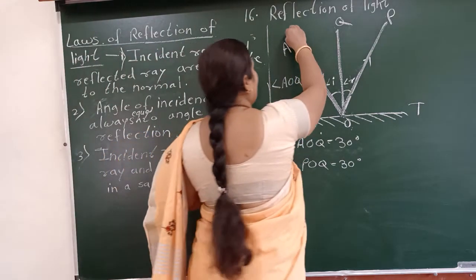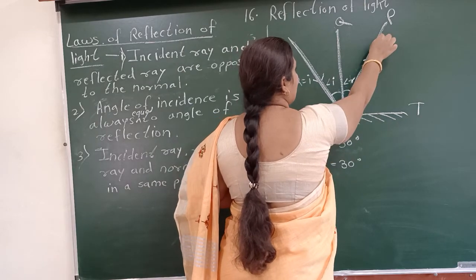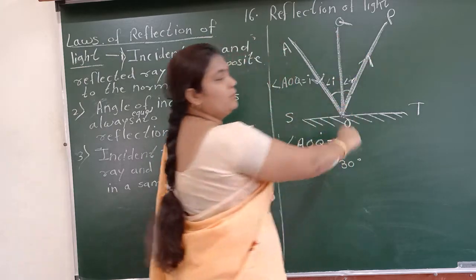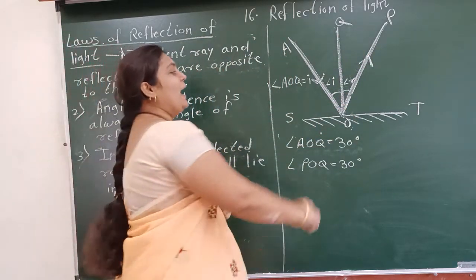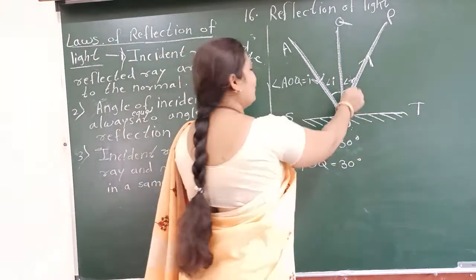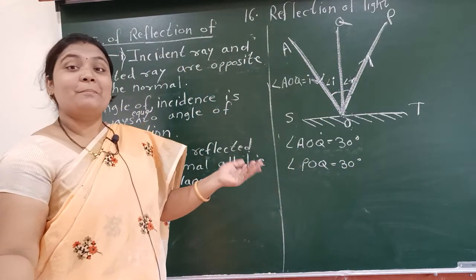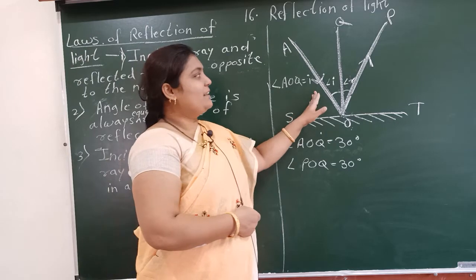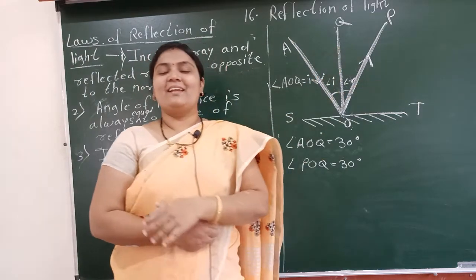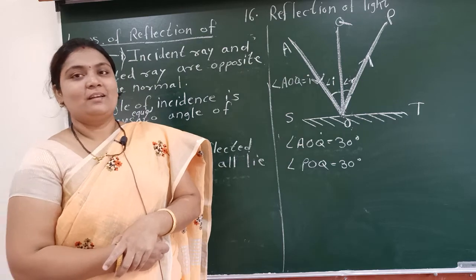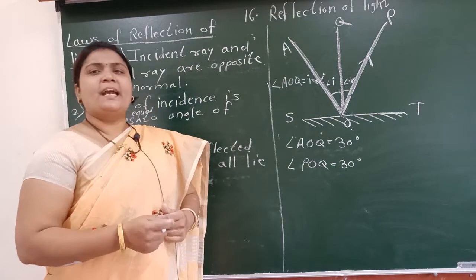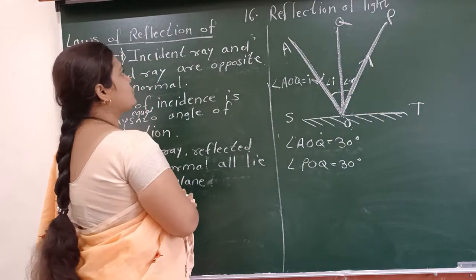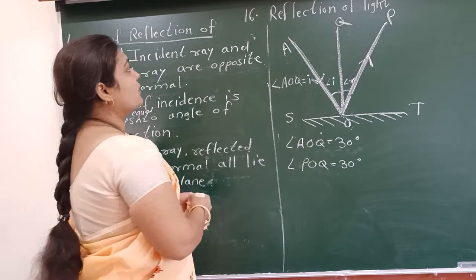The first law is that the incident ray and reflected ray are on opposite sides of the normal. Next, the angle of incidence and angle of reflection are always the same, means their measurements are always the same. Next, the third law is that the incident ray, normal and reflected ray all lie in the same plane. Okay, understood? Does anybody have any query? If you have any query, then ask me in the chat box, or you can ask me after completing my lecture.